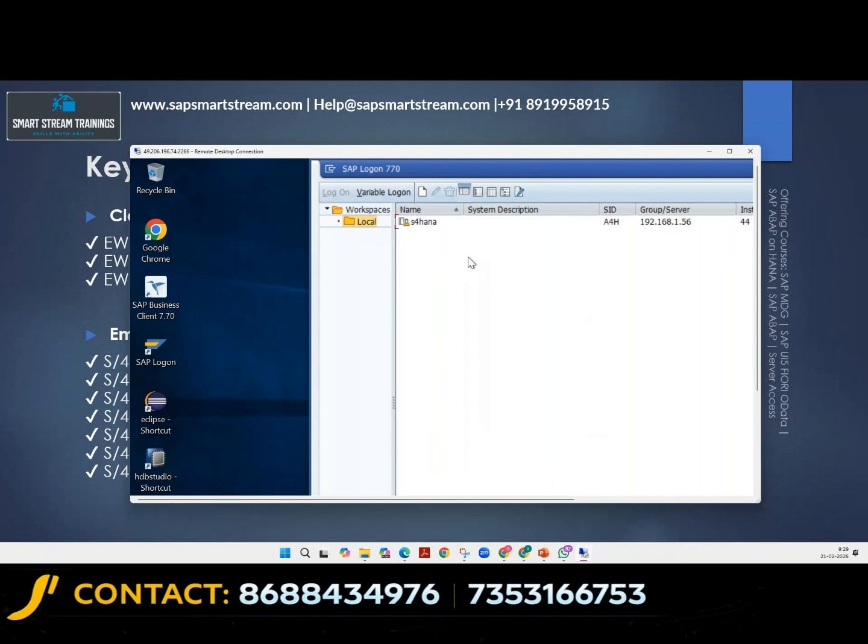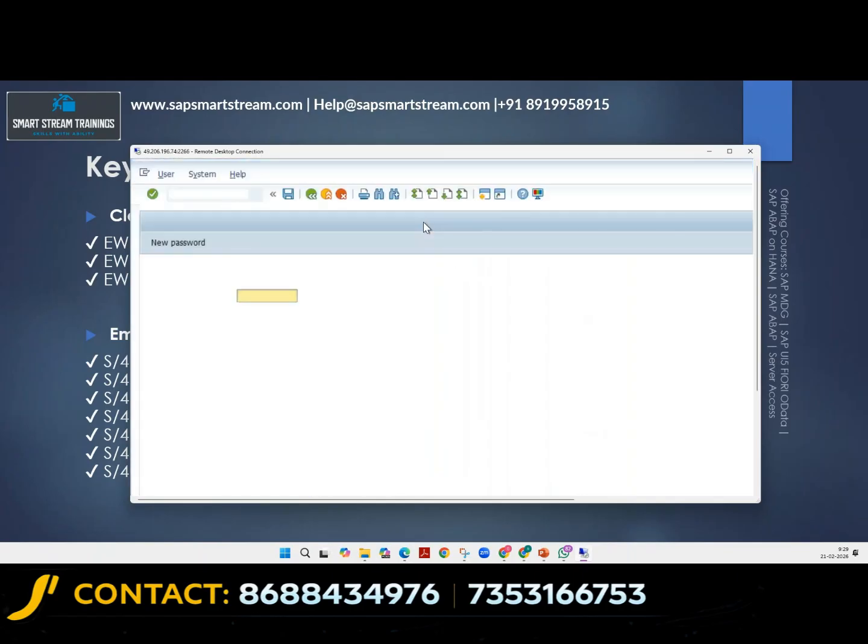Even in real life, when you go and do your configurations, this is how it looks like. You log into the system in the same way. This is called client. So you will have multiple clients. I wanted to explain this in the next few slides, but I'm trying to finish it right now. Whenever you log in, you will log in with your client, and you will give your user ID, and let me check my password.